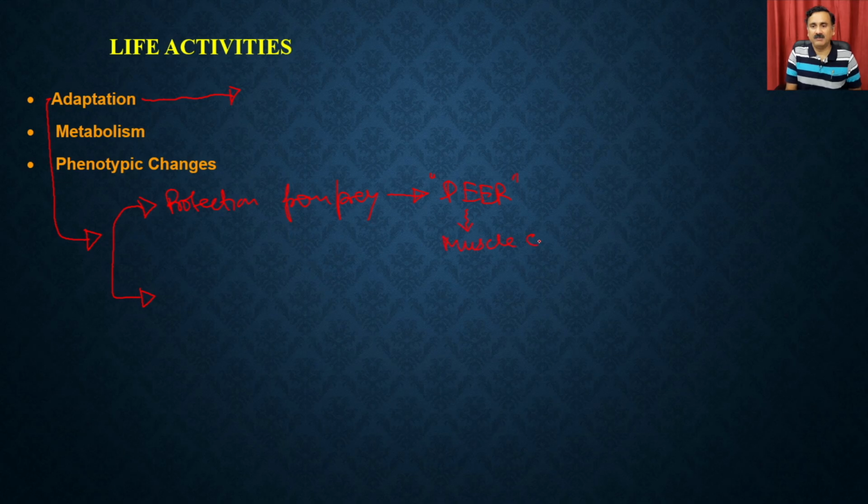If it has developed muscle cells, this means it has produced a large amount of muscular proteins, the proteins which are responsible for making the muscle cells. And these proteins are responsible for providing extra power to the muscles of the deer, and that's how it is getting protection.